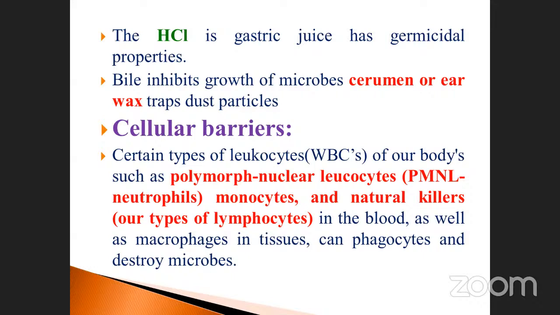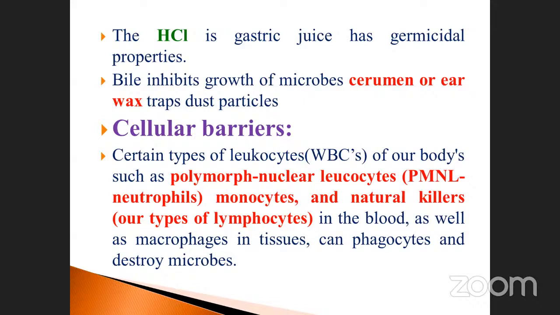Okay, anyhow. Bile also secretes two pigments. One is called biliverdin, the other bilirubin. These two are involved in the fat digestion process, fat metabolism. Okay, just note it down. Cerumen, also called ear wax, traps dust particles. It will not allow microorganisms in.